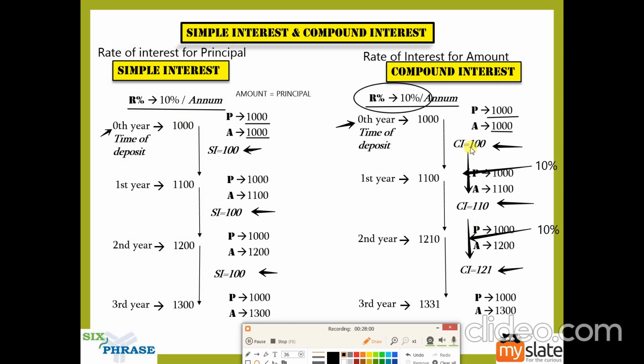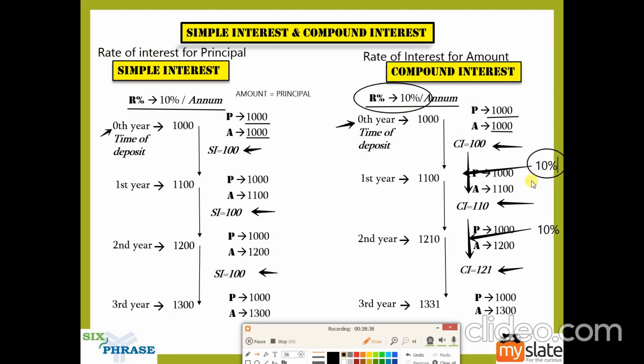The first year it is 100. The second year the interest has become 110. So what is the increase percentage? It is 10%. So this 10% is nothing but R percentage. Let us suppose here it was 15%. Then the increase percentage here would have been 15%. Right now that is not the case, guys, but you understand that this would become 15% had R percentage been 15. Right now it is 10.